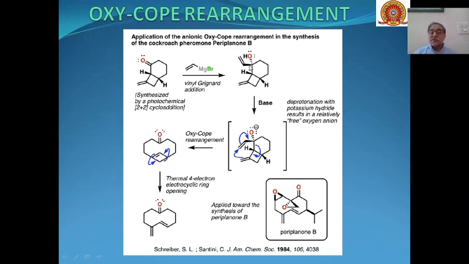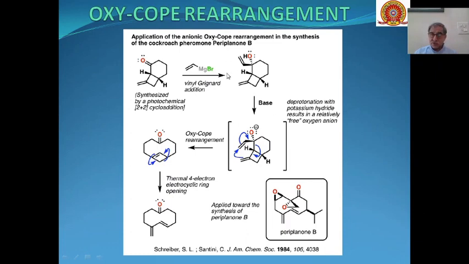And in the presence of base, this proton will be abstracted. This will become oxygen negative, and then this will undergo oxy-Cope rearrangement to give us these types of products. These products through thermal 4-electron electrocyclic ring opening can be converted into these types of molecules, and these molecules through different reactions, through epoxidation, can be converted into periplanone B, which is a cockroach pheromone.